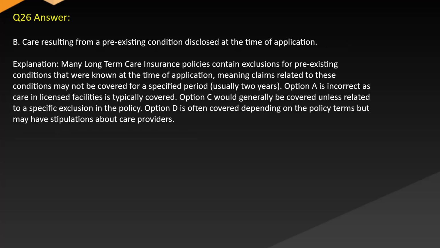Answer: B. Care resulting from a pre-existing condition disclosed at the time of application. Explanation: many long-term care insurance policies contain exclusions for pre-existing conditions that were known at the time of application, meaning claims related to these conditions may not be covered for a specified period, usually 2 years.